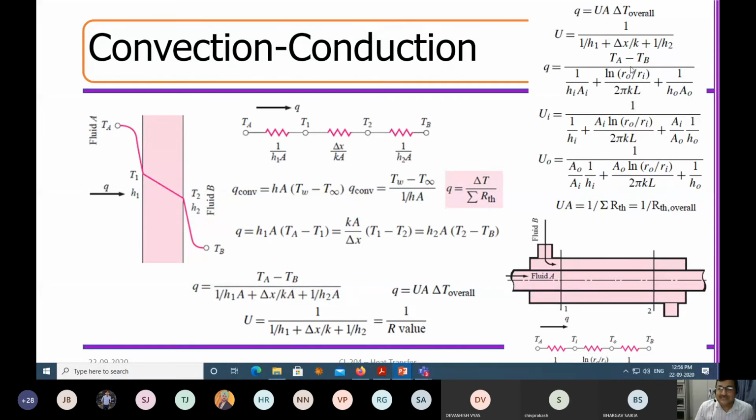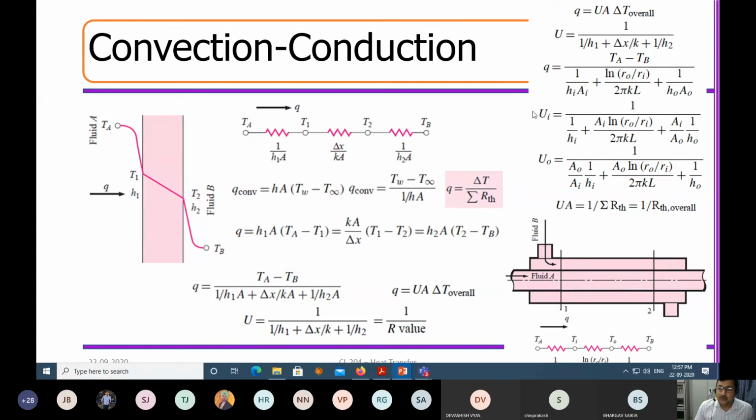Now, if you normalize this with respect to the area of the inner section, suppose this is AI. See, this cylinder has two radii, one is this and one is this. If you normalize this with AI, that is called UI. If you normalize this with respect to A0, that is called U0.